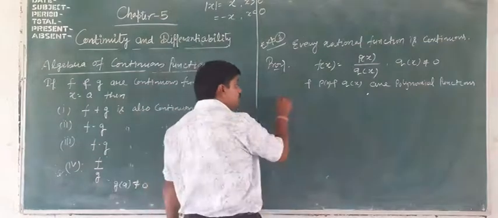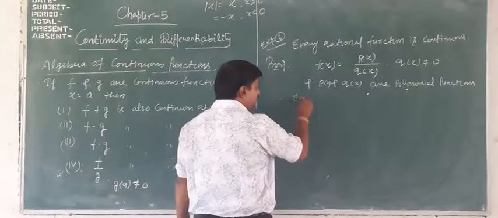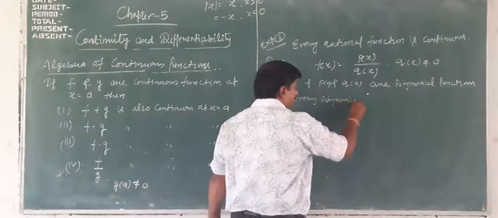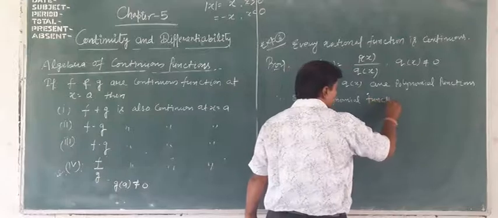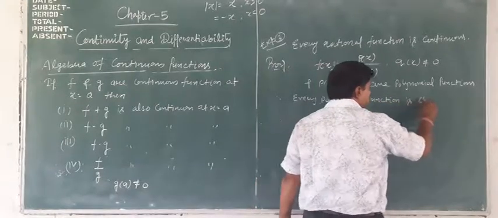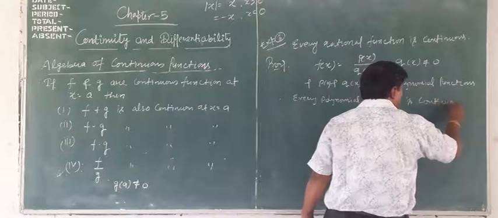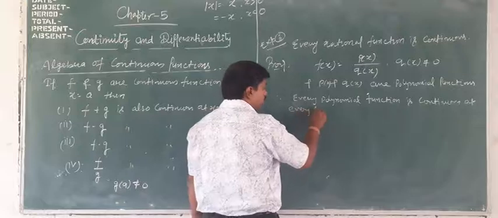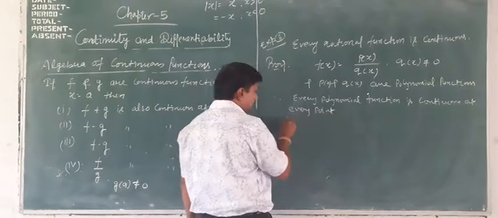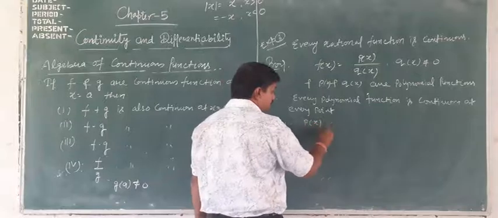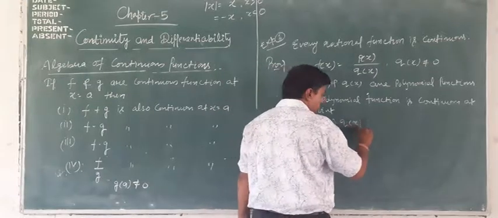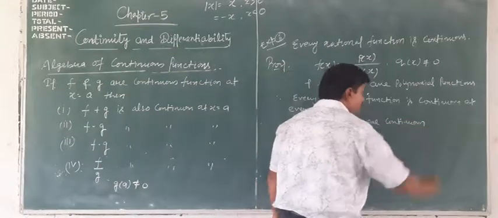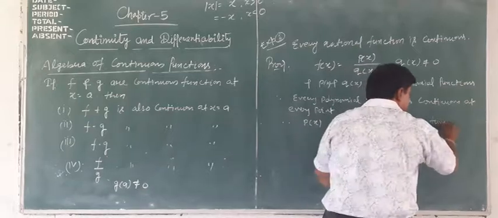So we know that every polynomial function is continuous at every point. Therefore p(x) and q(x) are continuous functions.